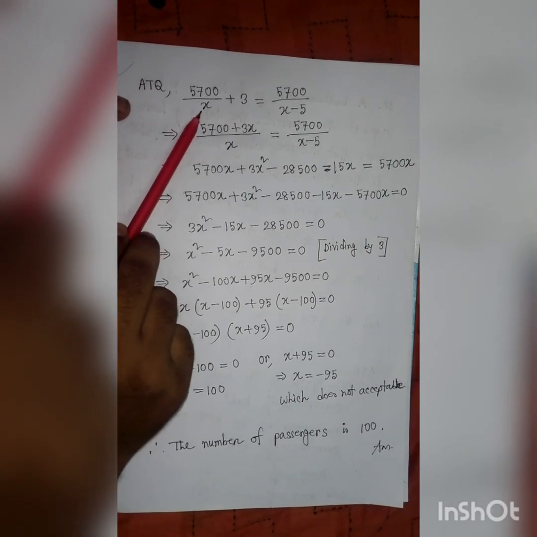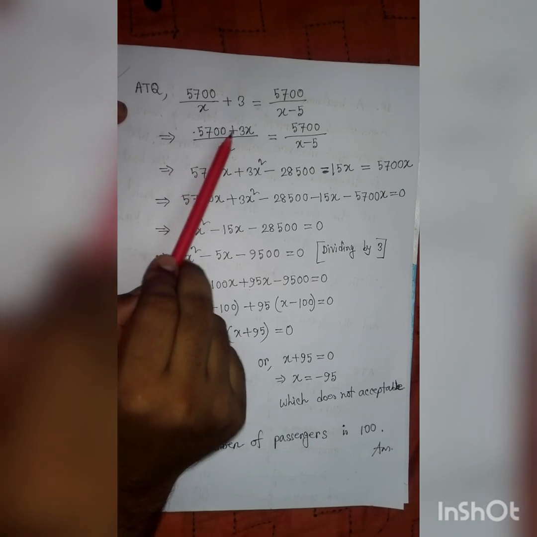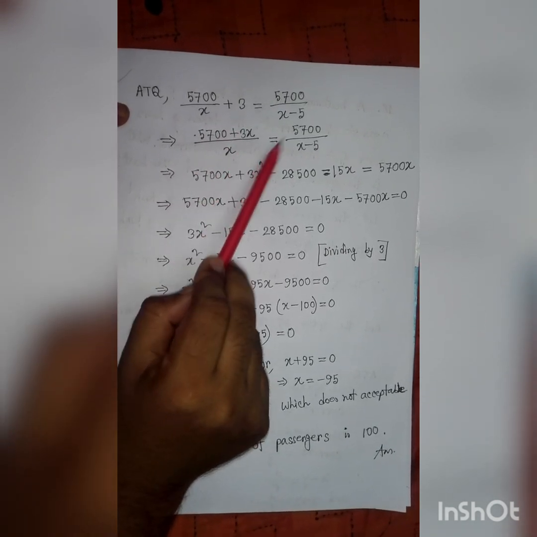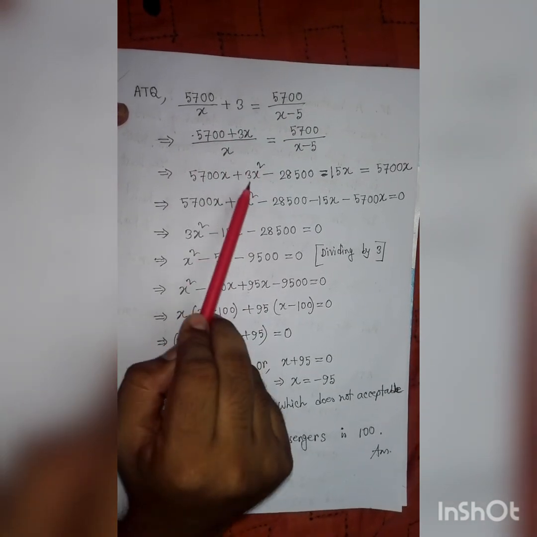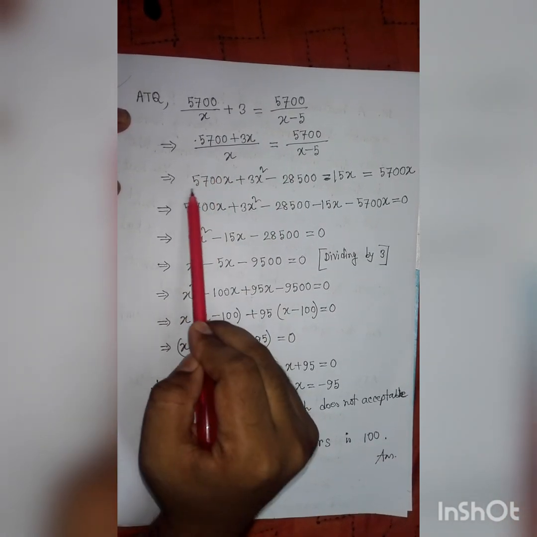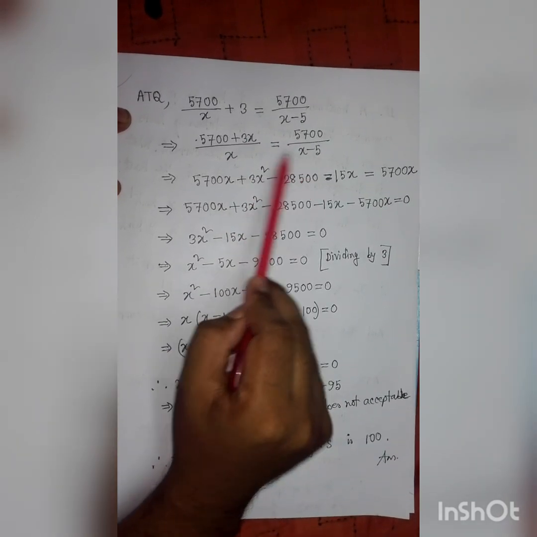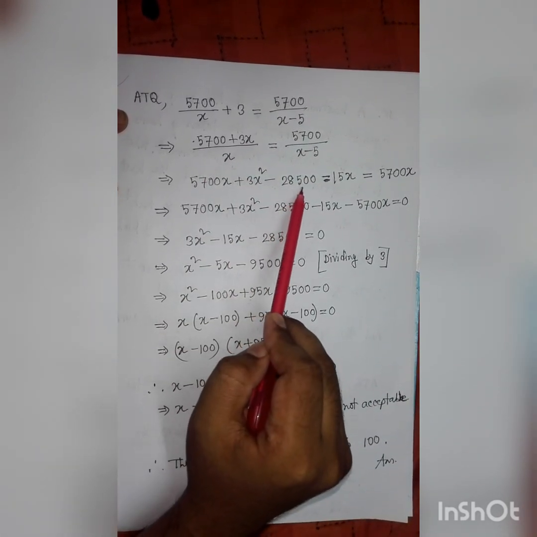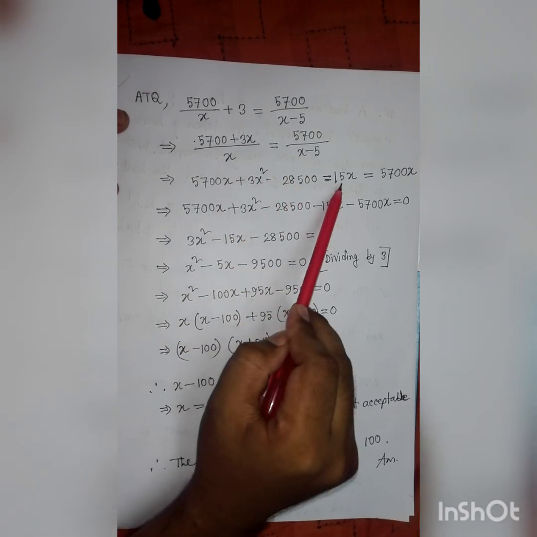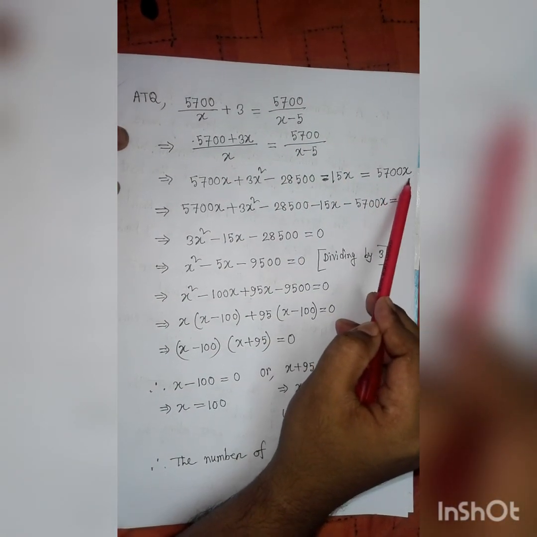By taking LCM x, we get 5700 plus 3x equal to this. Then by cross multiplication, we get 5700x plus 3x square minus 28500 minus 15x equal to 5700x.